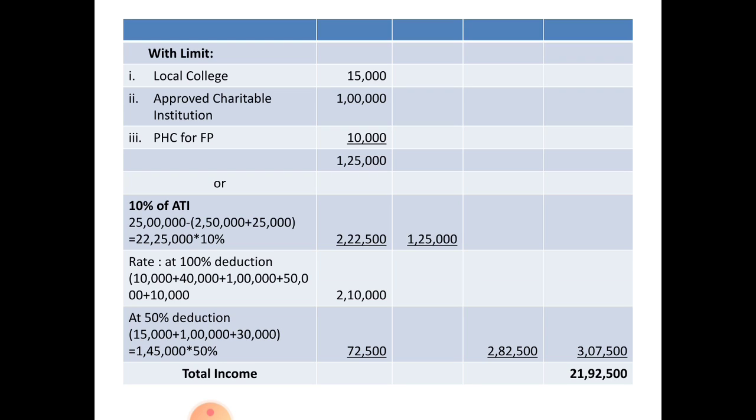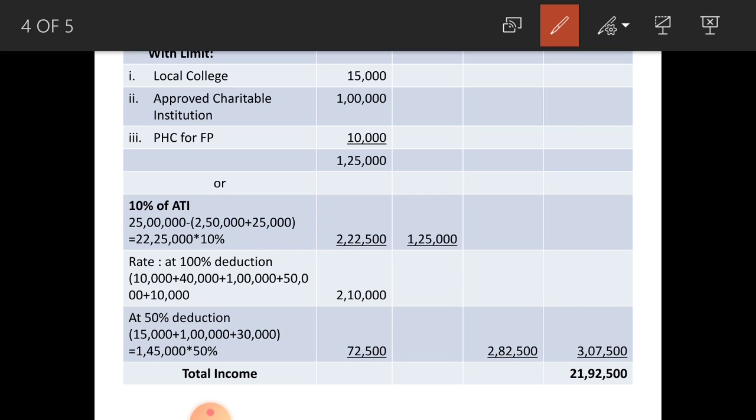Next you have to write with limit donations. There are 3 items. First one, local college for construction of building 15,000. Second one, to approved charitable institution 1 lakh. Next one, primary health center for family planning rupees 10,000. First 2 items are with limit donations, 50% rate. Next third one is family planning, 100% is allowable for deduction. The total of 3 items amounts to rupees